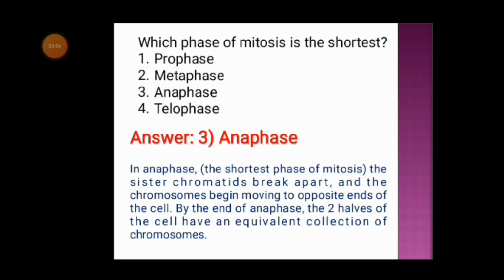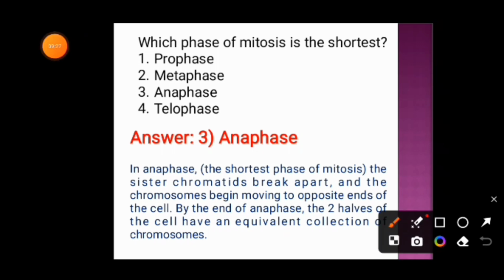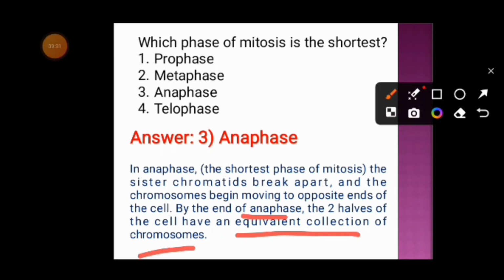In anaphase, the sister chromatids break apart and the chromosomes begin moving to opposite ends of the cell. By the end of anaphase, the two halves of the cell have an equivalent collection of chromosomes.